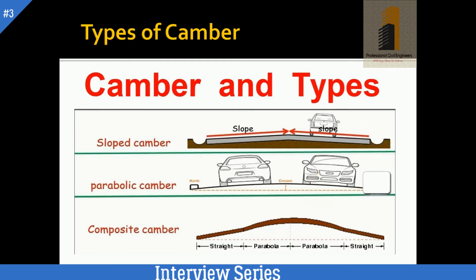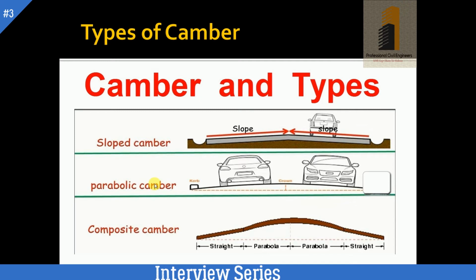Okay, what are the types of camber? There are three types of camber. One is sloped camber. In this, both the slopes from the edge to the crown are straight, and usually we provide this slope in roads. The other type is parabolic.